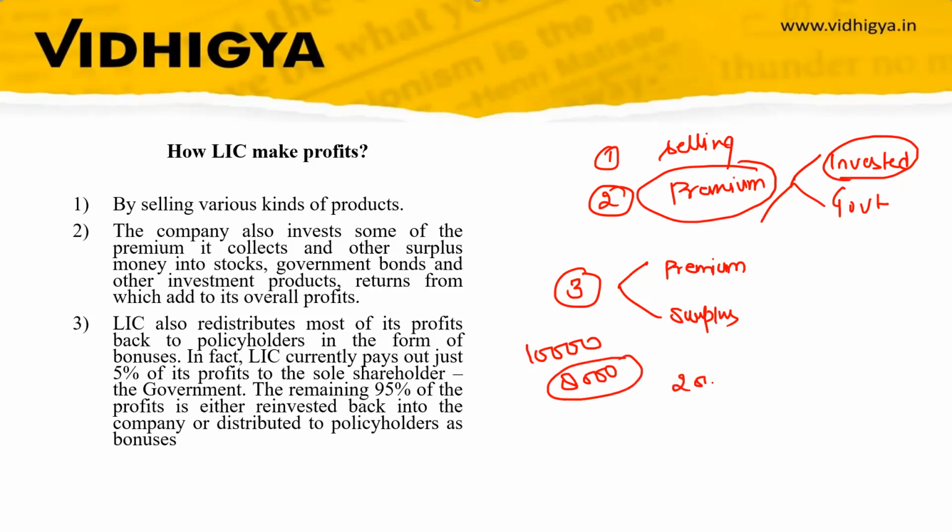So this 2,000 is surplus. All this, along with the premium, is invested in stocks and government bonds.